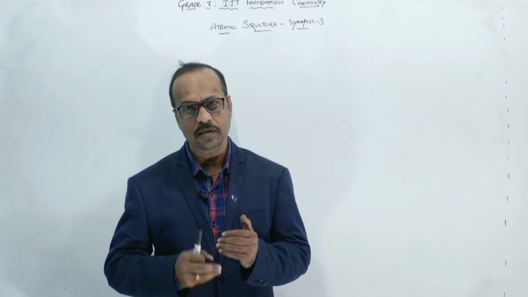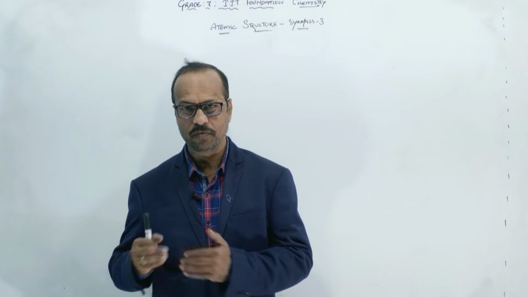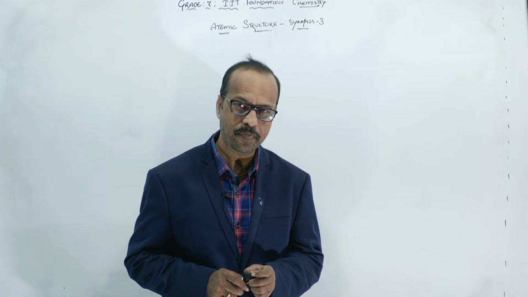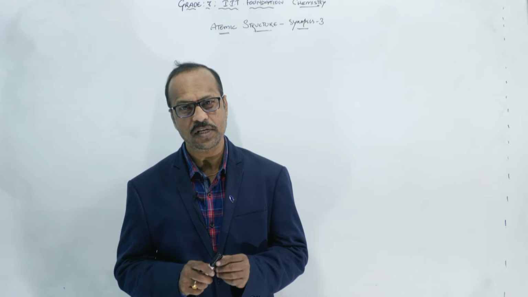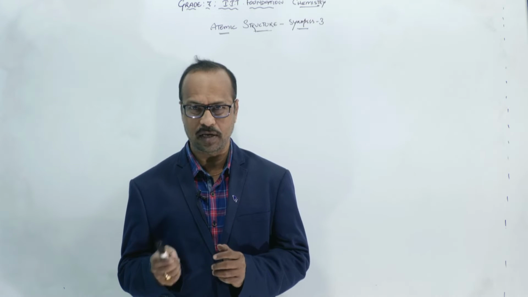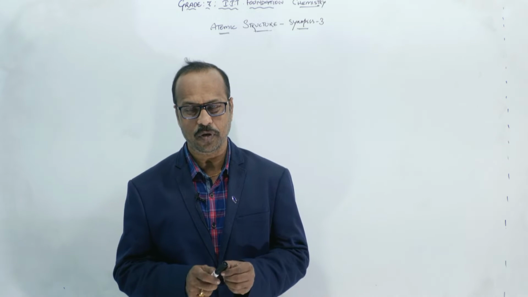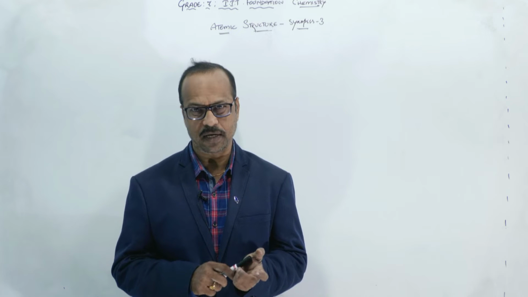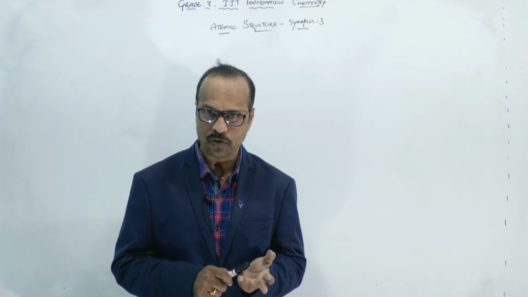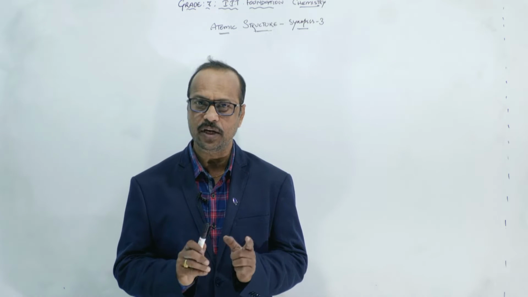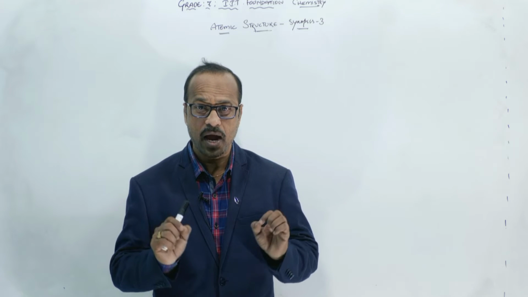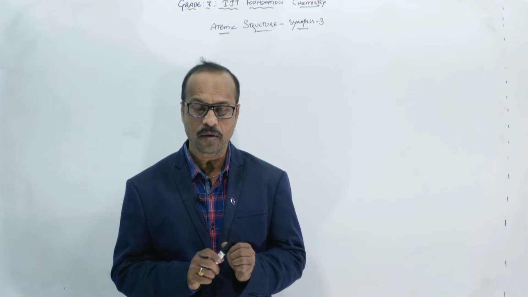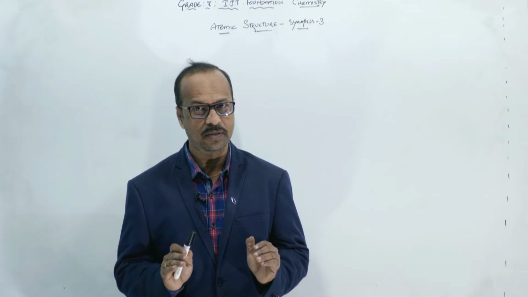And later so many particles were discovered, we will discuss them later, but among them the important particles, which can influence the atom physically or chemically, are three particles. Okay, they are electrons, protons and neutrons, right? And these three are called subatomic particles. What are they called? Subatomic particles, right?